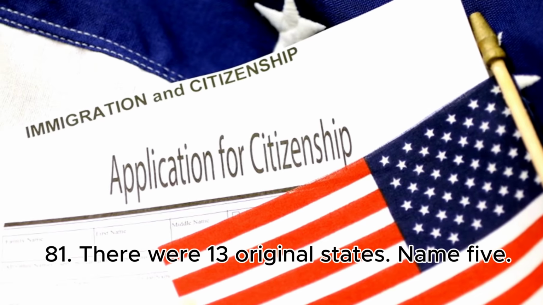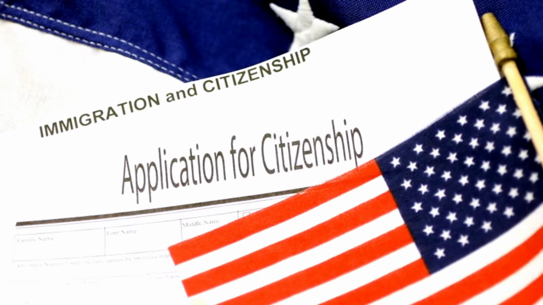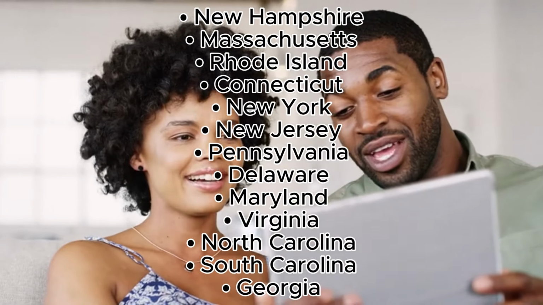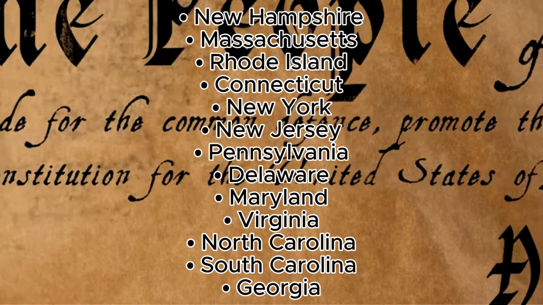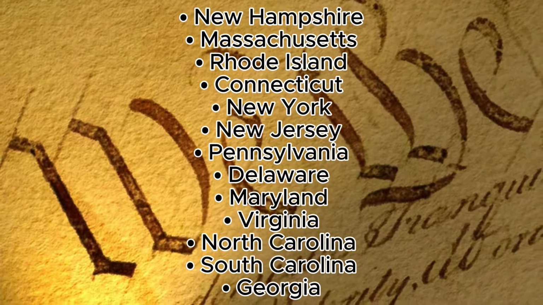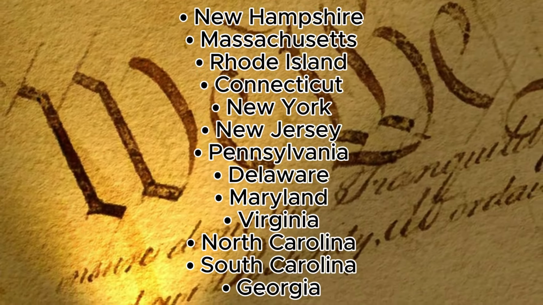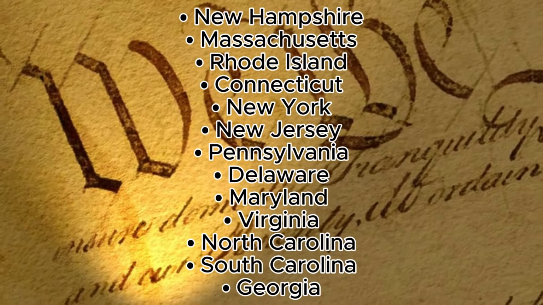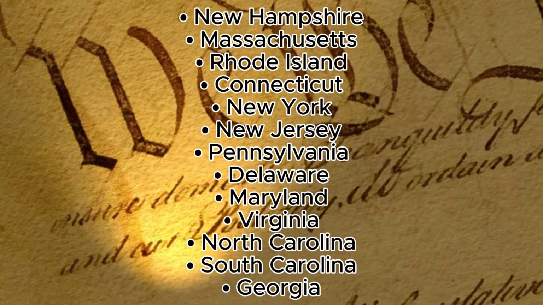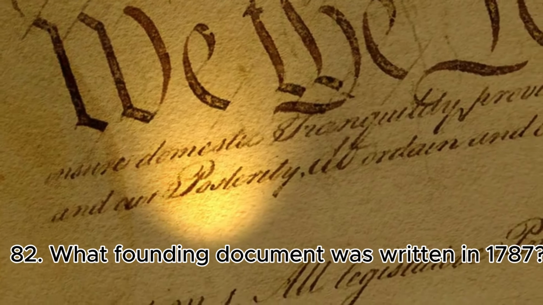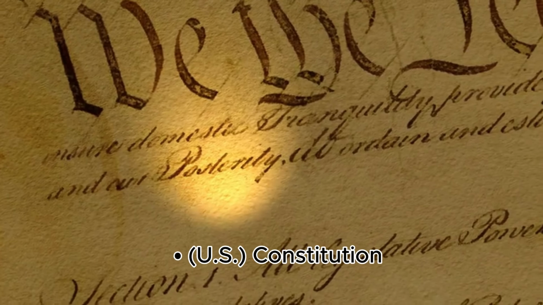81. There were 13 original states. Name 5. New Hampshire, Massachusetts, Rhode Island, Connecticut, New York, New Jersey, Pennsylvania, Delaware, Maryland, Virginia, North Carolina, South Carolina, Georgia. 82. What founding document was written in 1787? U.S. Constitution.